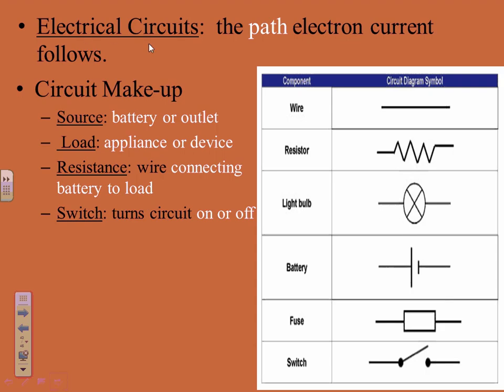All right, electrical circuits, the path that the electron current follows. So you have pieces that electrical engineers tend to refer to as our source. They don't call it a battery or an outlet. They call it a source. So where are you getting your energy from? Your load, which would be your appliance or your device. In our class, our loads are going to be our light bulbs. Resistance is something that's going to slow down the electrical current, but we need resistance. We need the wire. And our switch just turns it on and off.